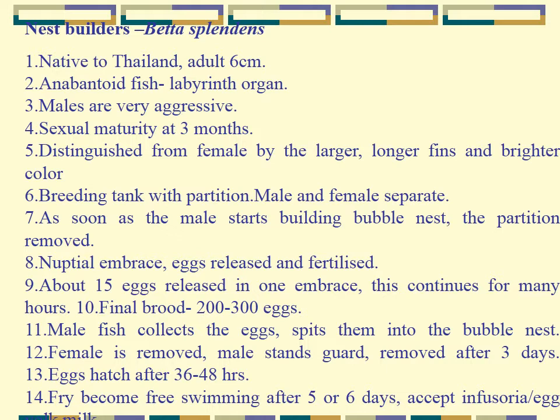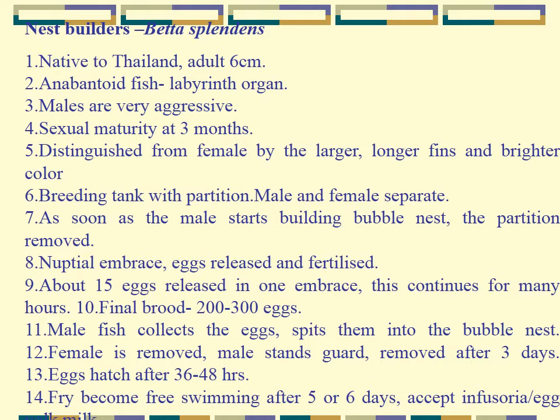Nuptial embrace takes place. Eggs are released, and they are fertilized by the male. About 15 eggs are released in one embrace. This continues for many hours, and the final brood has somewhere around 200 to 300 eggs.